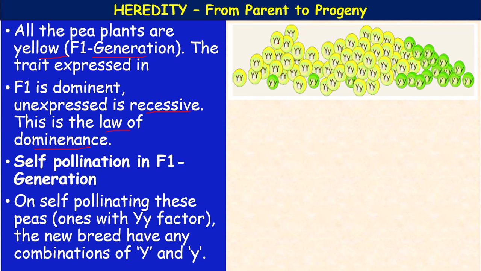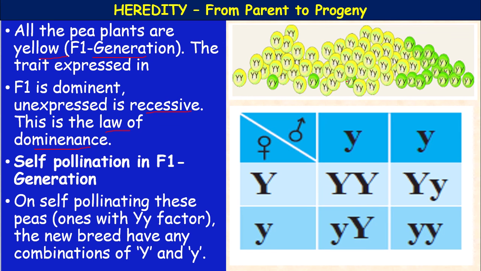So, these are produced. Okay. So, here some are pure breed capital Y and capital Y small y in the ratio 3:1. Okay. So, 3 are yellow and 1 is green.